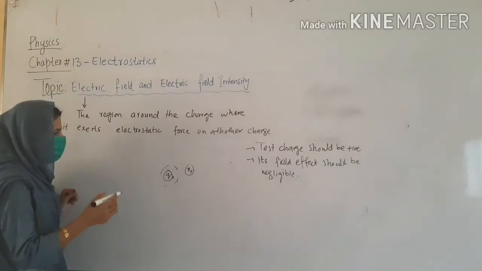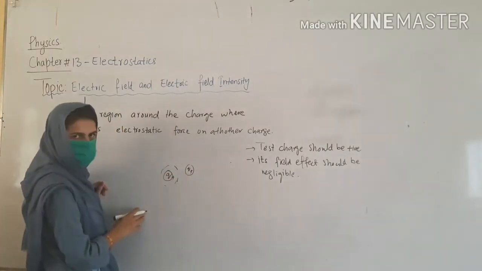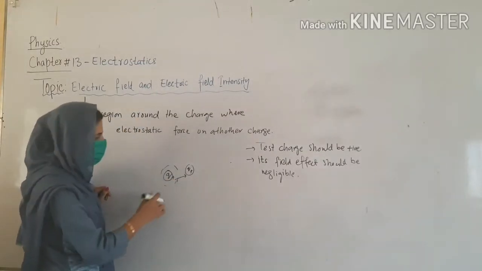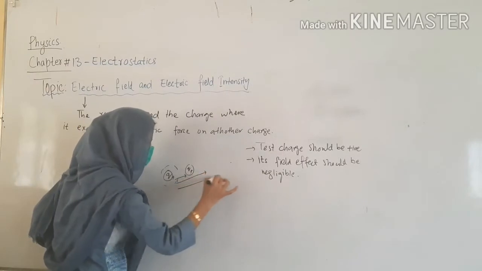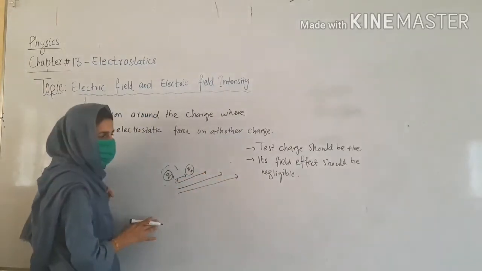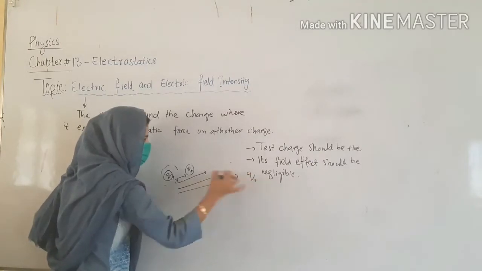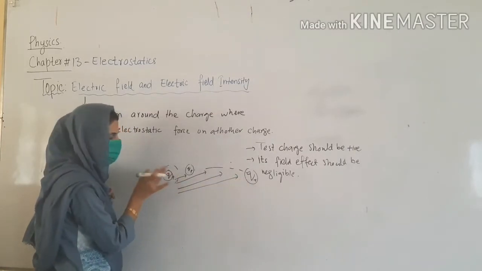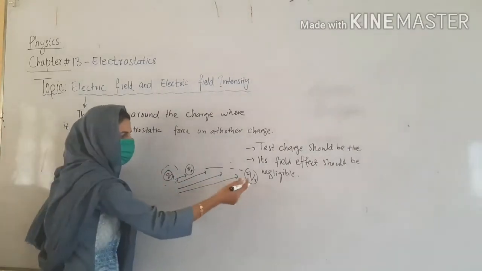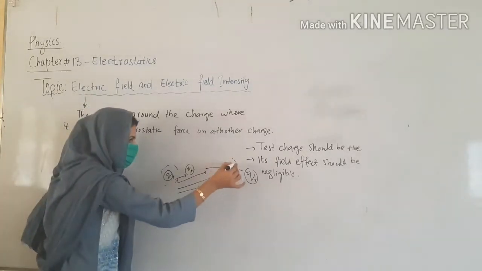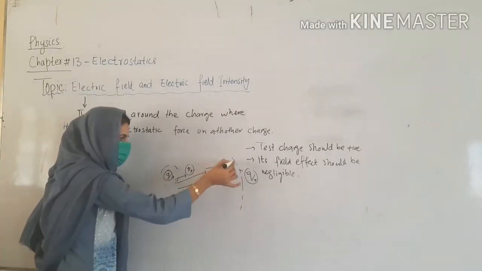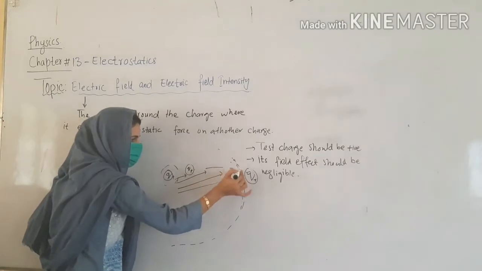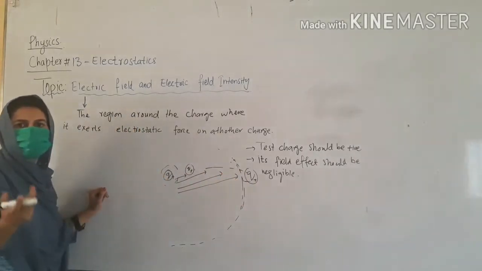Now, if I bring this positive charge near this positive charge, what will happen? It will repel. Obviously, like charges repel each other. It will move away and away and away. At a certain point, this positive charge will reach a position where it shows no effect from the other charge, and it will become at rest. It means the effect of this charge is around this region. When the test charge is out of this region, its effect will be negligible or zero.